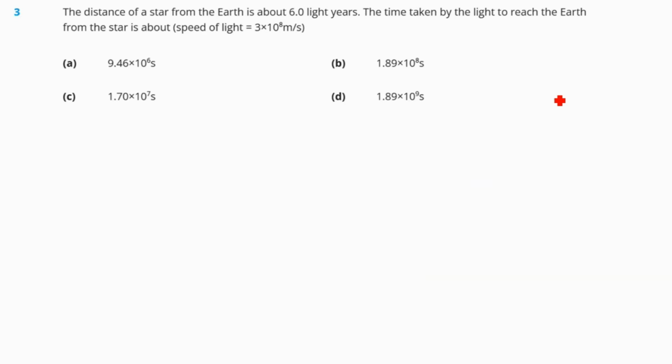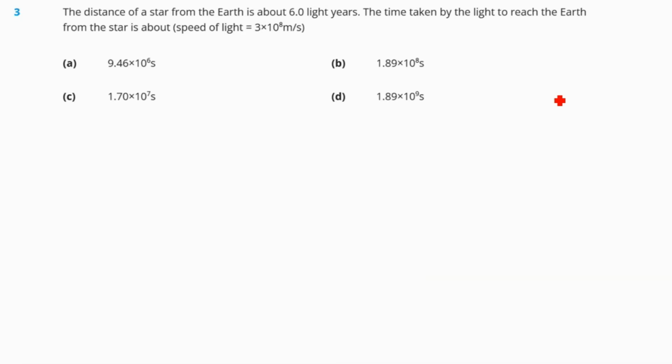Question number 3 says the distance of a star from the Earth is about 6 light years. The time taken by the light to reach the Earth from the star is about. Here the speed of light is given as 3 × 10^8 meter per second.